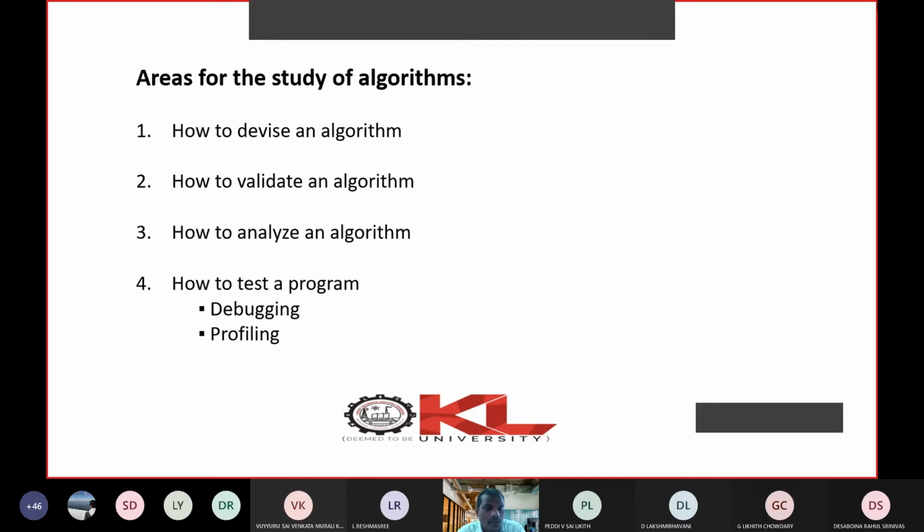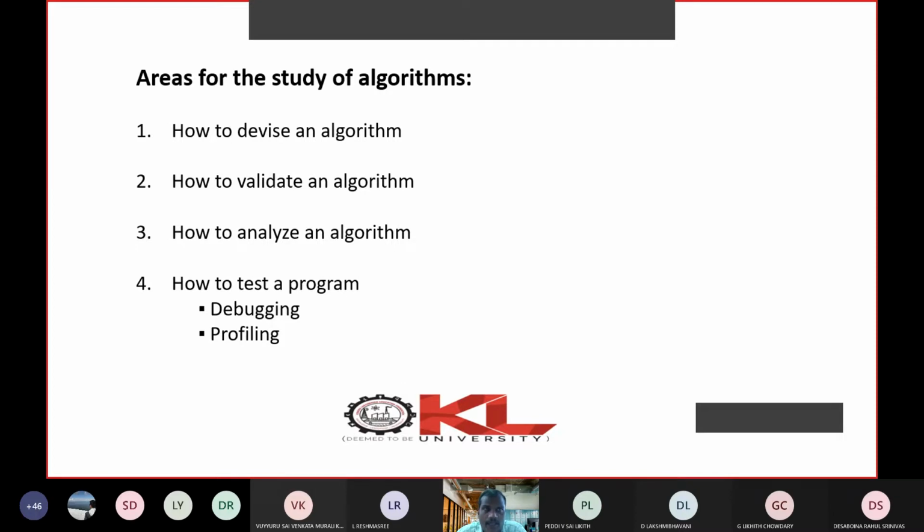Now look at the different areas for the study of algorithms. There are 5 broad areas. One talks about how to devise an algorithm. Devise means design: how to design an algorithm. The second area talks about how to validate an algorithm. The third area talks about how to analyze an algorithm. The fourth one talks about how to test a program. So this consists of debugging and profiling.